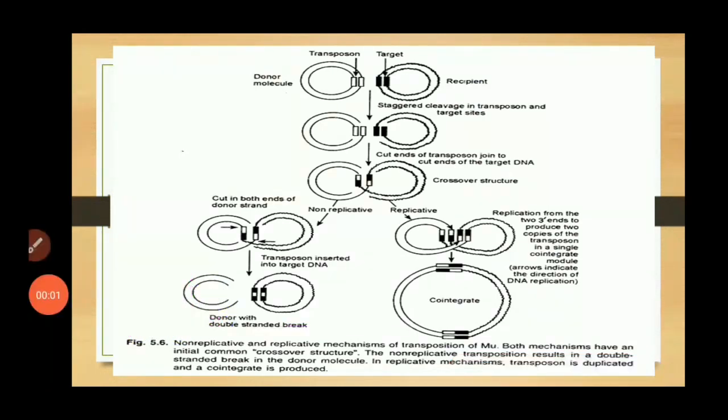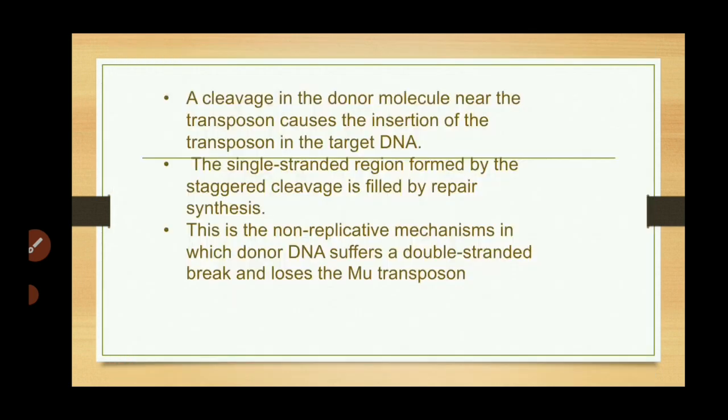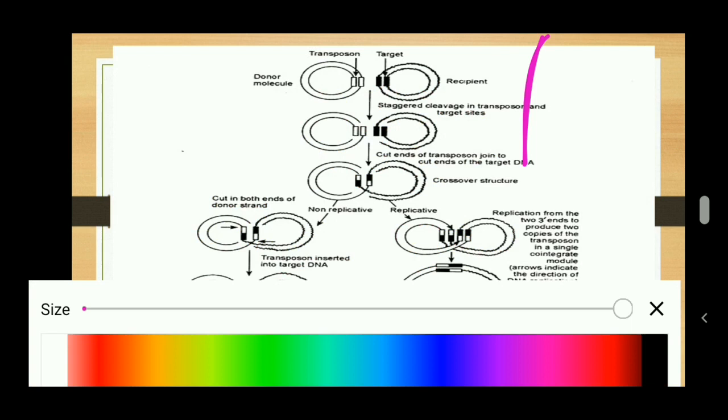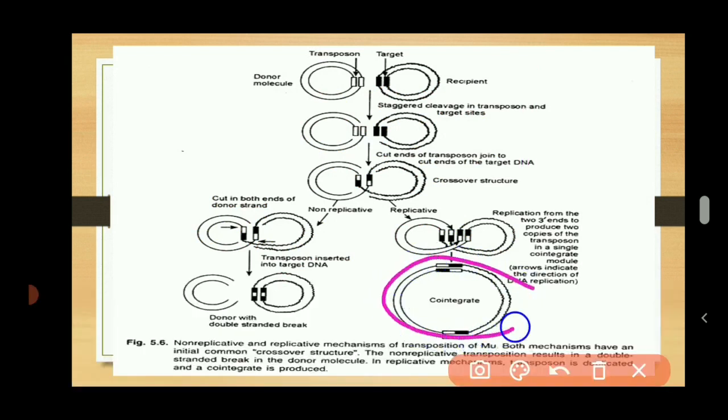In the case of the replicative mechanism, replication from the free ends produces two copies of the transposon in a single cointegrate molecule. So here this is a cointegrate molecule. A cointegrate molecule contains the target as well as the donor molecule sequence, that means the target sequence as well as the donor sequence in the DNA of the plasmid or the bacteria.